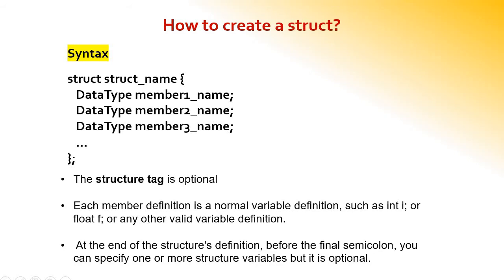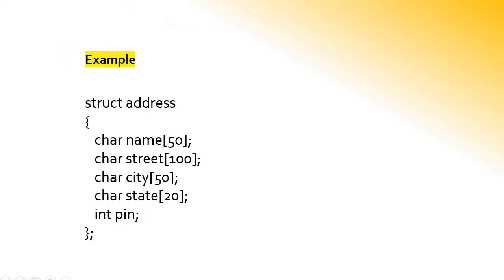The variables, that is, structure variables, can be declared before the semicolon, or it can be optional. The example for struct is struct address. Here struct is a keyword, address is the name of the struct, and between these curly brackets we are declaring a lot of different data type values like name, a character value. That is, we are going to mention the string name as a string, so it is declared under char. And street is also similar to name, city, state, and integer.